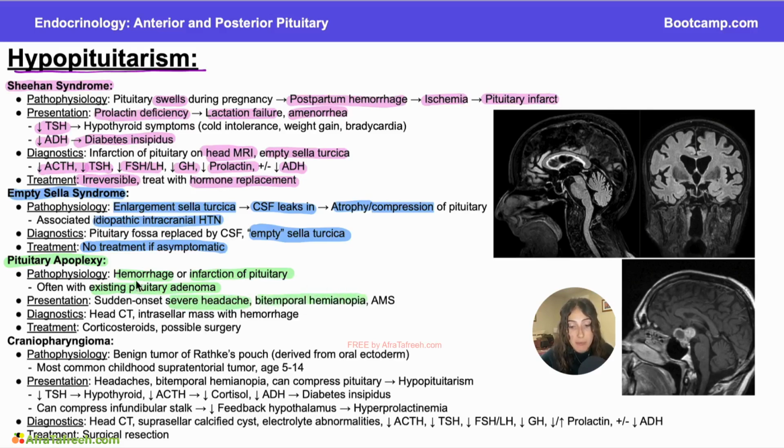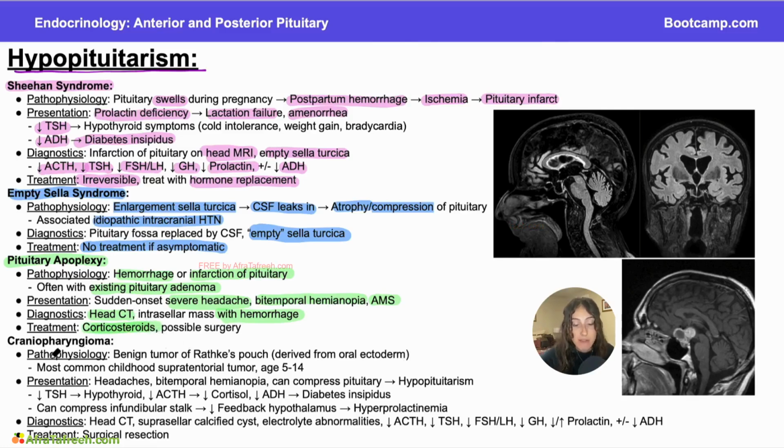Bitemporal hemianopia. So anytime you have a pituitary adenoma or a mass in your pituitary that compresses on that optic chiasm, that can cause this bitemporal hemianopia where you lose your peripheral vision on either side. Altered mental status can also occur here. To diagnose pituitary apoplexy, we can order a head CT. We might see an intrasellar mass, we might see a hemorrhage, and those would be great clues to let us know that we're talking about pituitary apoplexy here. And then we treat it with corticosteroids and possible surgery. So this treatment's a little bit different.